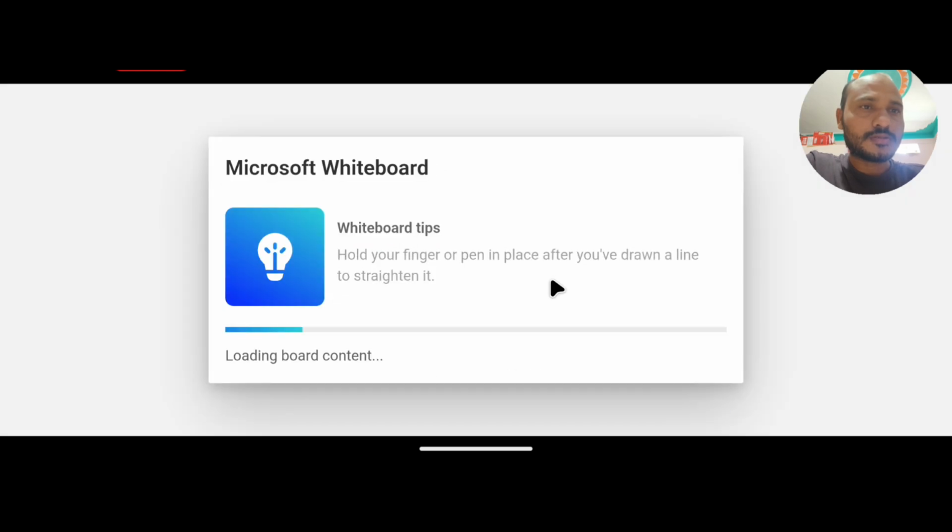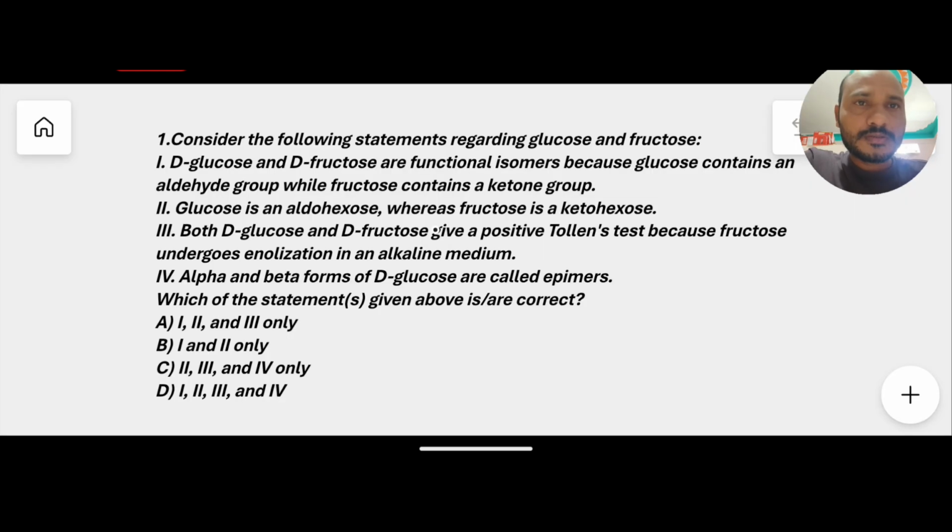So read these MCQs. Consider the following statements regarding glucose and fructose. We are asking about glucose and fructose. Remember, glucose and fructose both are hexose sugars, and both are what? Glucose and fructose, are they aldose form or ketose form? D-glucose, D-fructose. Likewise, there are four options here. Read these four options and choose the correct option.